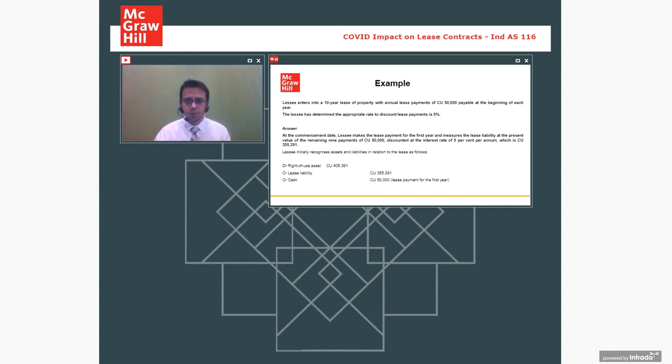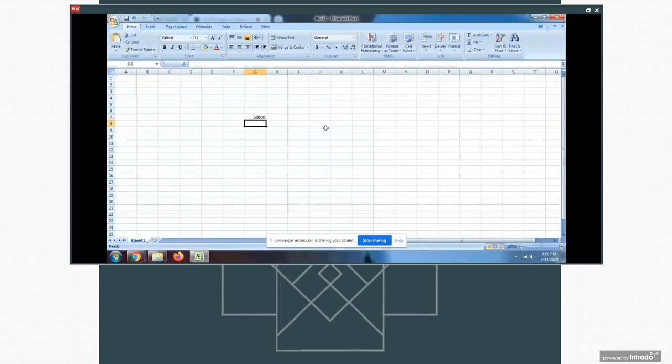Okay, just a minute. Over here, let's say 50,000 rupees in the beginning of every year. We need to find the present value of this amount, as I told you, for a period of 10 years, every year the amount being the same.